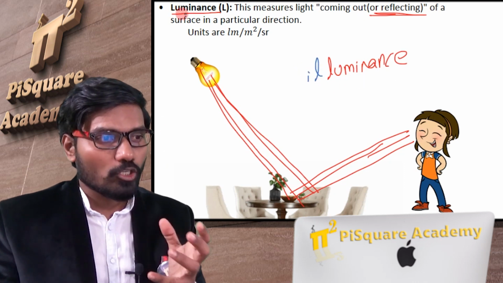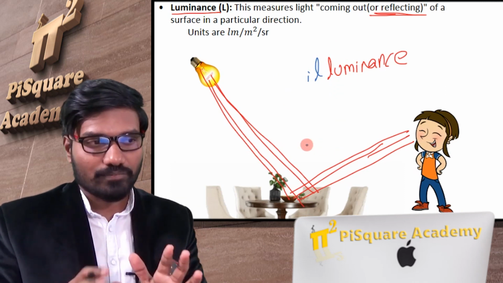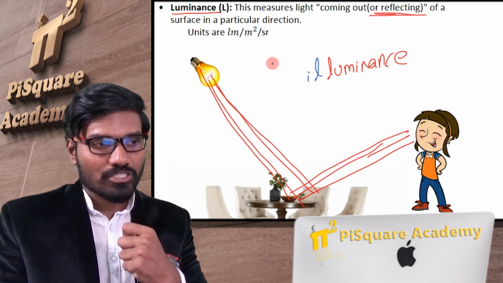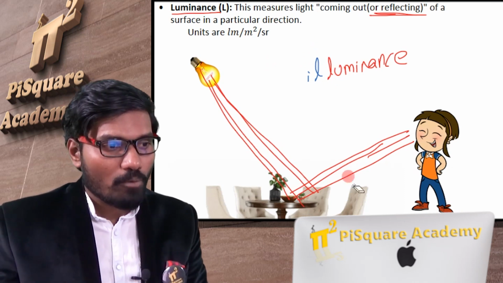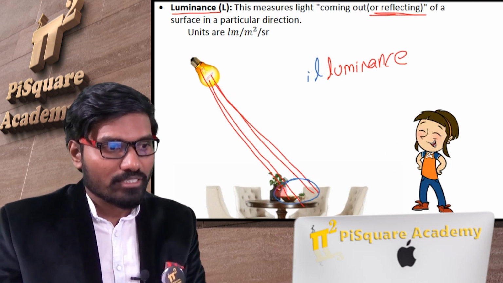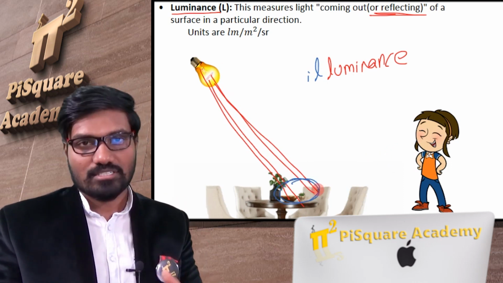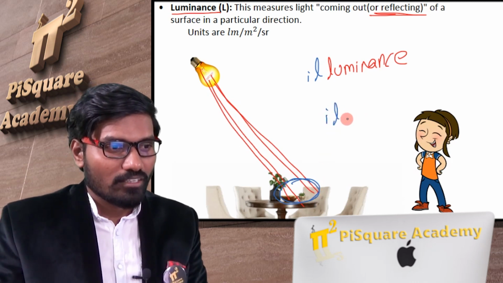Illuminance. What is the difference between luminance and illuminance? Illuminance is no particular direction. Luminance is in one particular direction. Illuminance is no particular direction, meaning how much light energy is falling on the surface, just falling on the surface. No direction. I think it makes sense also.